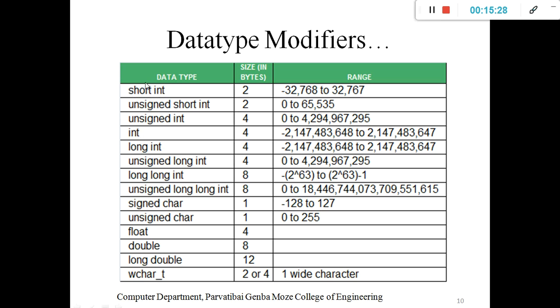That's why this short works as a modifier, and that's why it's called a data type modifier. Same thing, unsigned short int only stores positive values. Then unsigned int stores positive values; short means it reduces the size compared to this. Then int has both signed and unsigned values with the full range. This is the actual use of the data type modifier.